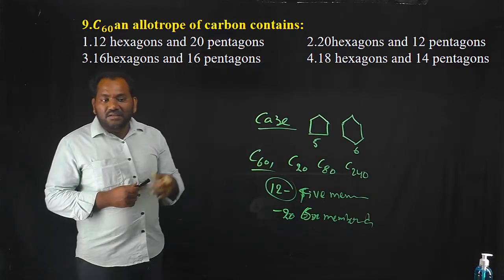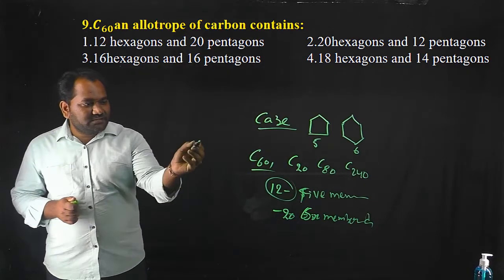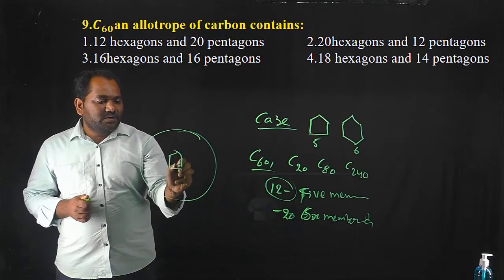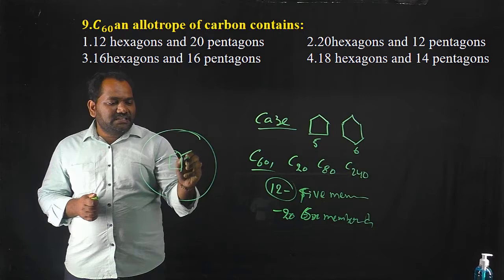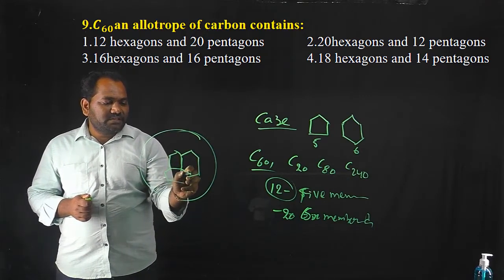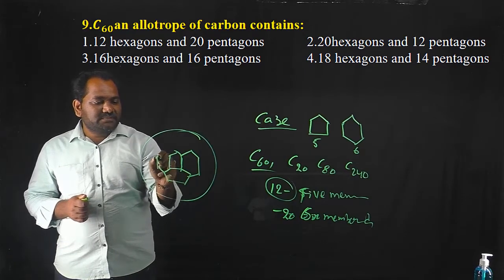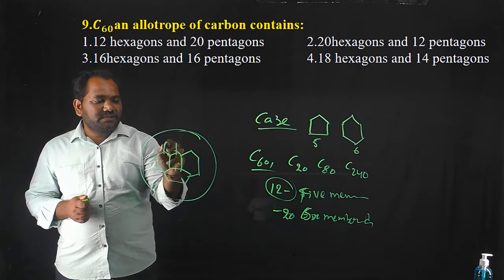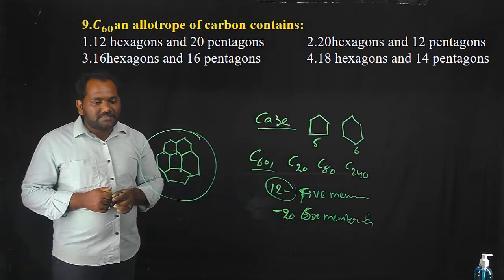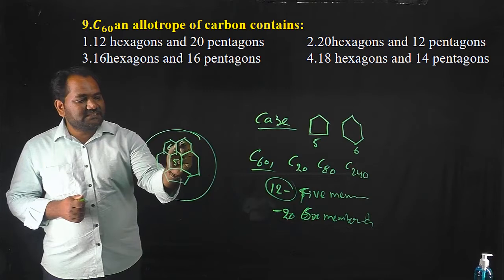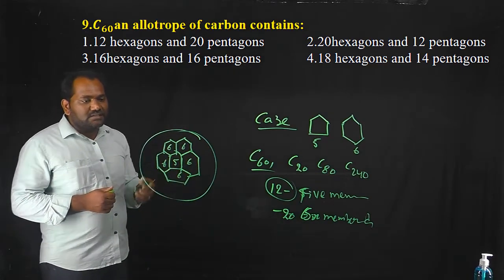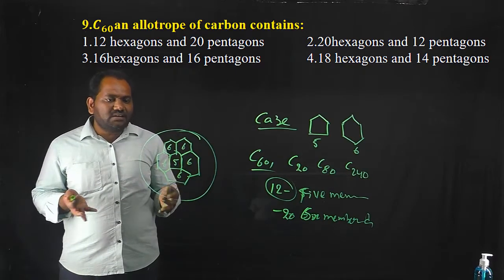And another thing is, in the buckyball structure, if you observe, each 5-membered ring is surrounded by 6-membered rings. Each 5-membered ring must be surrounded by 6-membered rings. This is a 5-membered ring, 6, 6, 6, 6, 6 like this. But 6-membered rings are surrounded by either 5-membered rings or 6-membered rings.